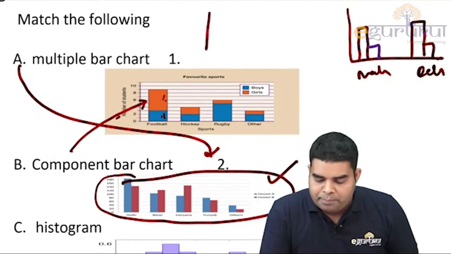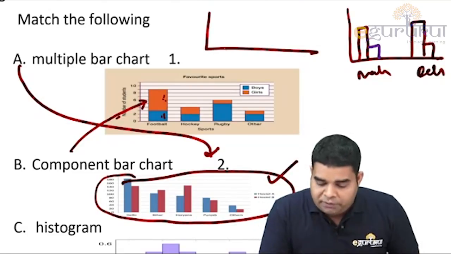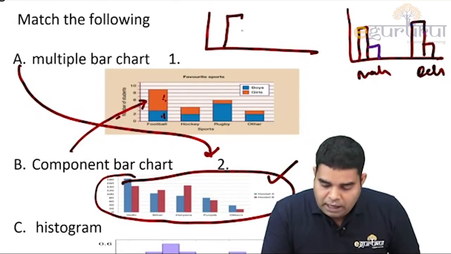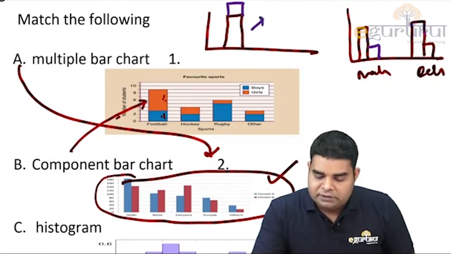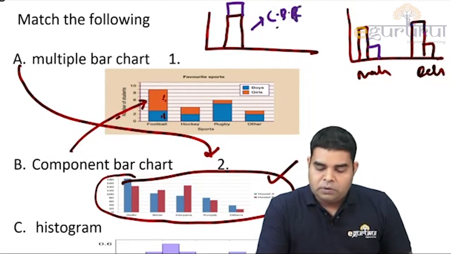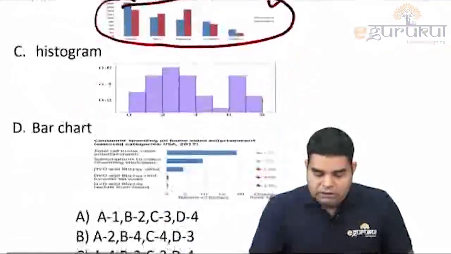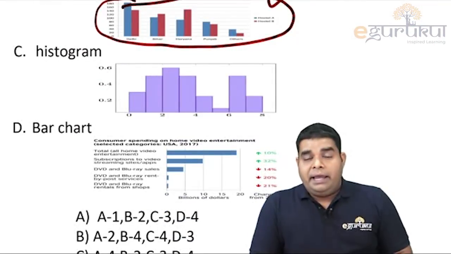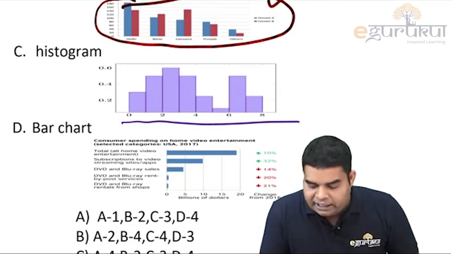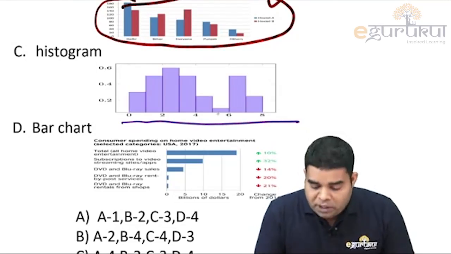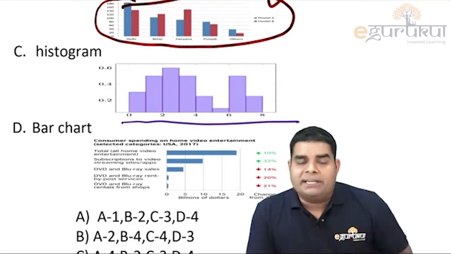For example, if we are representing the number of cases and the deaths like this, then it will become component. This is a component bar diagram. Okay, now this third one is a histogram, because in a histogram we have continuous data, like number is a continuous data, and there is no gap in a histogram.